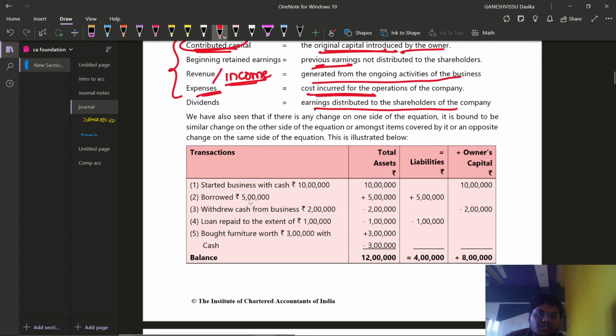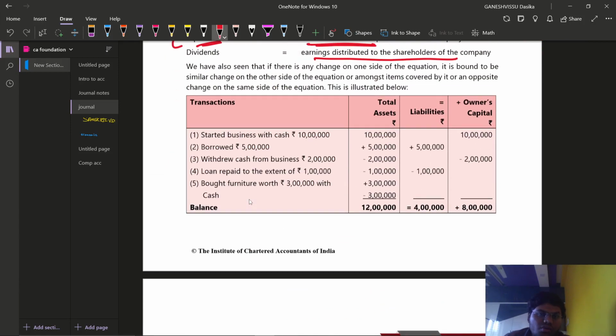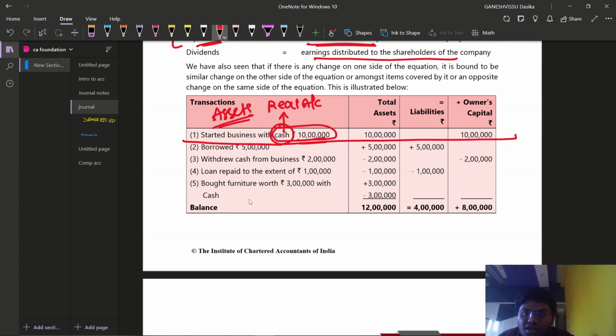Then there are some transactions here, okay, we can see these transactions now. Started business with cash rupees 10 lakhs. What does this cash mean? Cash is a real account, and under real accounts there are two types of items, which are assets and liabilities, right? Thereby we can say cash is an asset right now. For this one transaction, cash is the only asset. Therefore, the total assets is 10 lakh rupees.